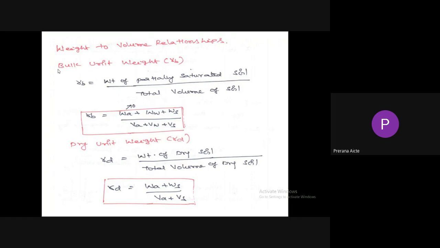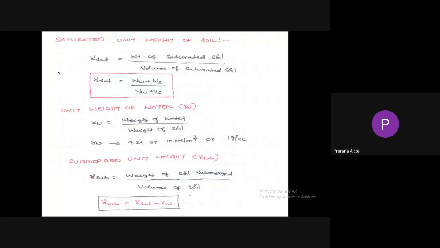Coming to dry unit weight, it is the ratio of weight of dry soil to the total volume of dry soil. Weight of dry soil means the water phase is absent, so weight of air plus weight of solids. Total volume means volume of air plus volume of solids. Coming to saturated unit weight of the soil, it is the ratio of weight of saturated soil to the volume of saturated soil.